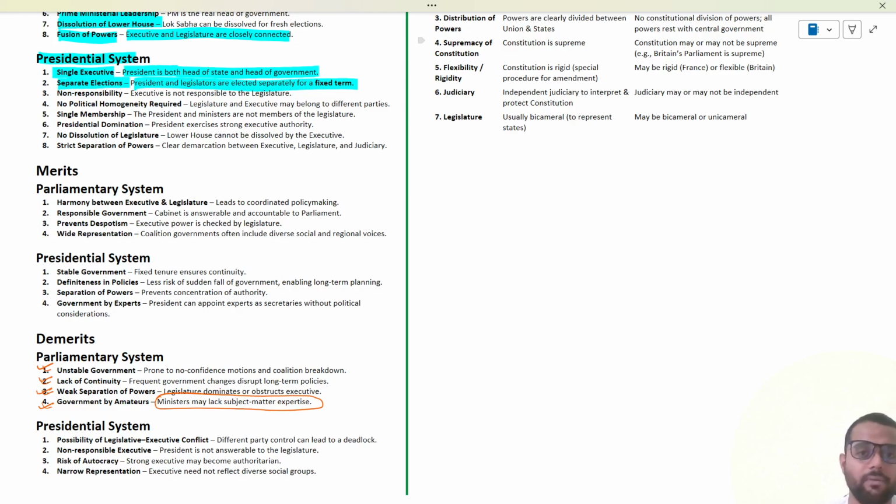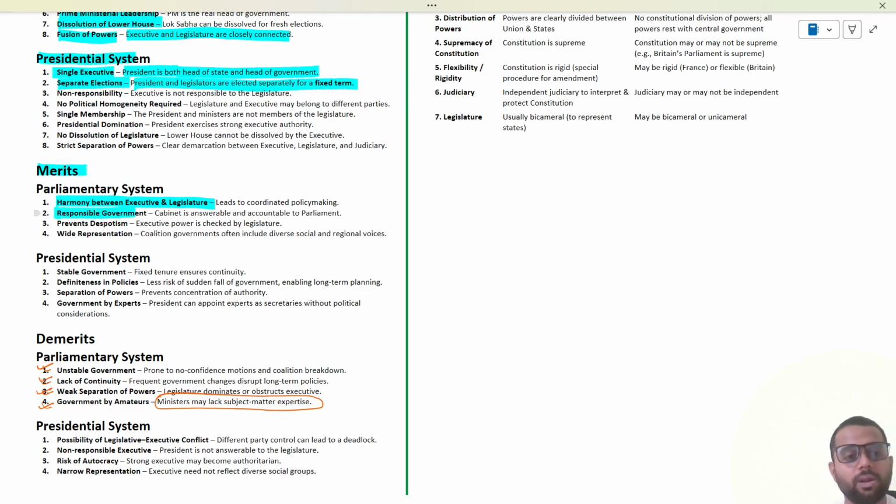The merit of the parliamentary system is that there is harmony between the legislature and the executive. Why? Because there is dual membership. I am a member of the executive as well, and I am a member of the legislature as well. So there exists a harmony between the executive and the legislature.